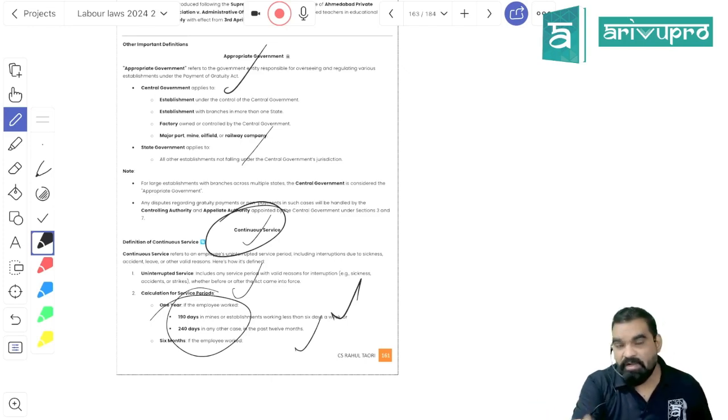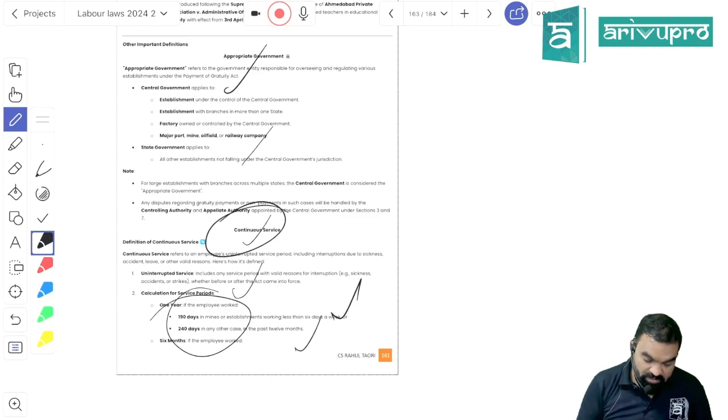Second condition: they are saying that this continuous service will be treated as continued even if there is an interruption due to sickness, maternity leave, employment injury, etc. Right? Now, do you have to work for all working days? No, you have to just work for 190 days in a year if your organization is working for, what?